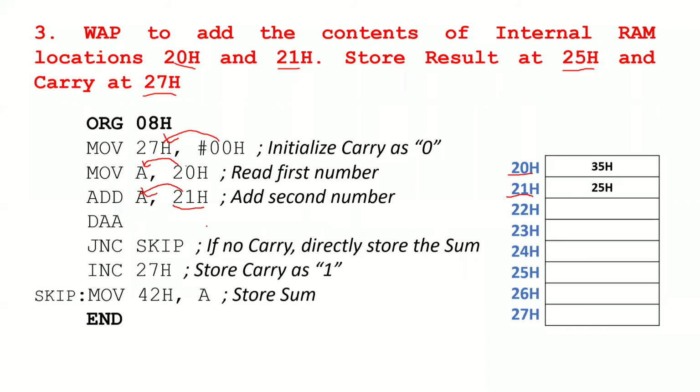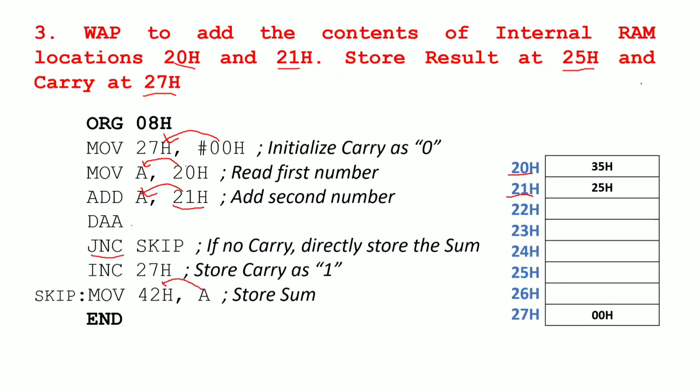So what is the value you will get? 5A, not 60. Actually 25 plus 35 is 60, but you will get 5A. That is the problem with decimal addition. That's why you need to use DAA, after which you will get the value 60. Now it will check jump if no carry. If no carry is generated, it will go to skip. Skip means it will store the result inside this memory location.